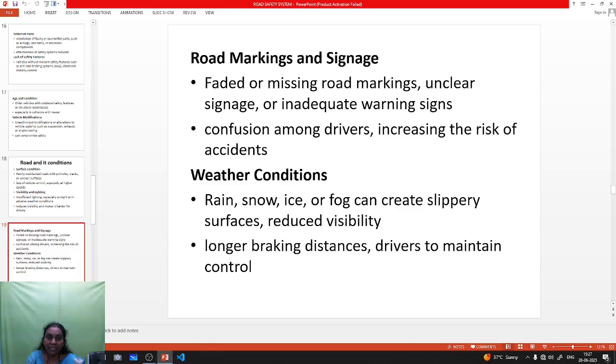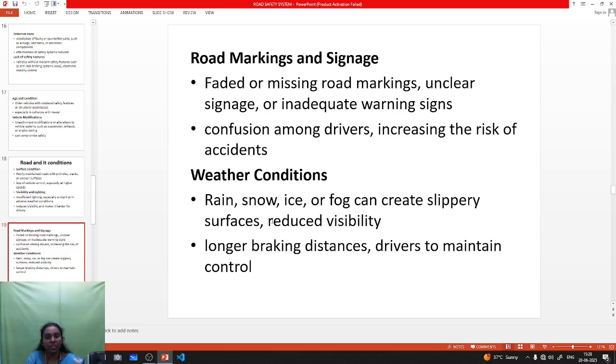In megacities or other main cities, if the driver is very confused about whether the road goes right or left, it leads to accidents. Okay, next one is the weather condition. You already know about weather conditions. During the rainy season, brake efficiency or friction is very low, so the brakes cannot be applied suddenly.